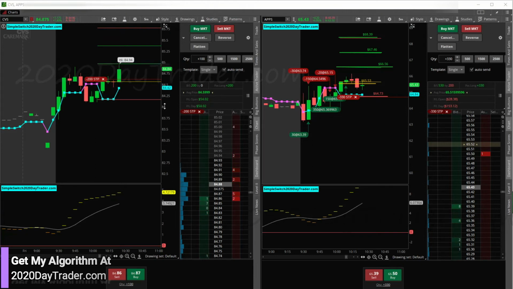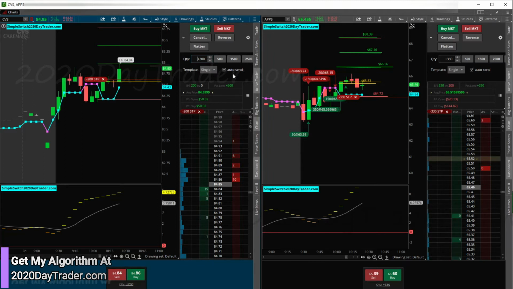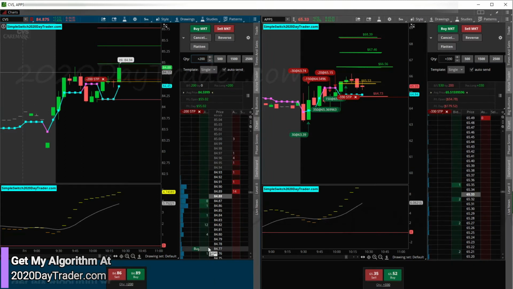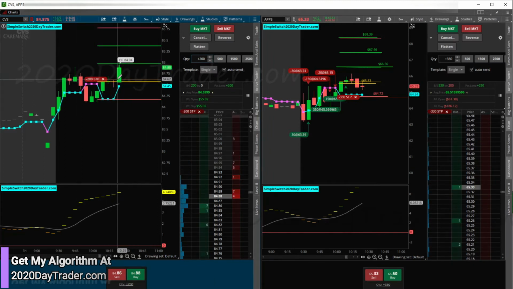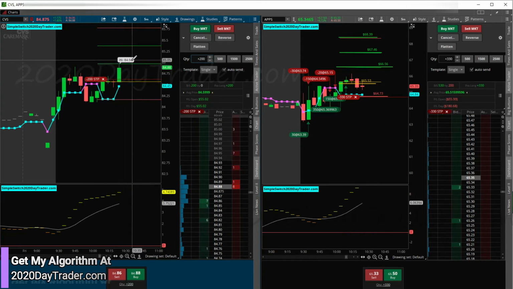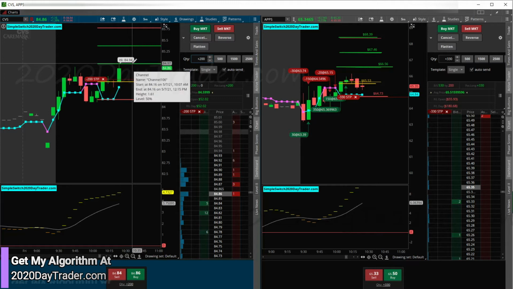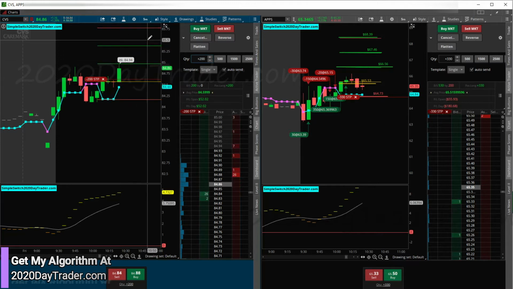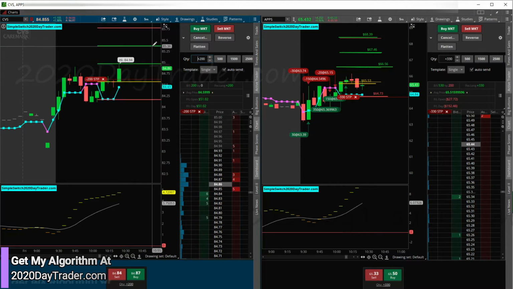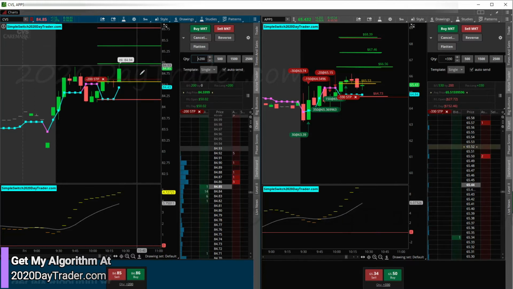Come on, CVS. Really light on the share size though. I should be double what I'm at right now. What am I at? 200? Yeah. High of day area, providing some resistance. But once we push through here, it should be pretty nice. Hopefully I'll be able to put my stop in at the target and let this thing run, and then move my stop on each target here and squeeze some more out.